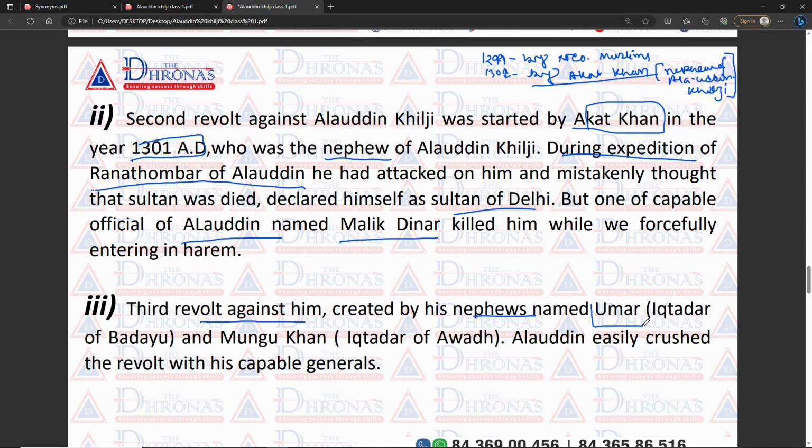The third revolt against him was created by his nephews. One is Umar, the Iqtidar of Badayu, and next is Mungu Khan, the Iqtidar of Awadh. And Alauddin easily crushed the revolt with his capable generals.